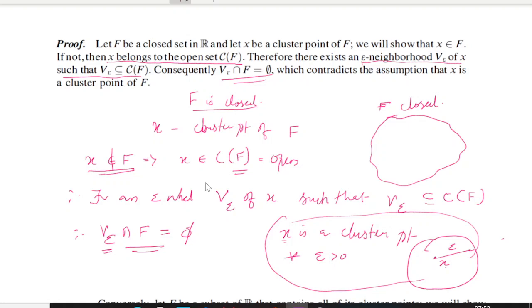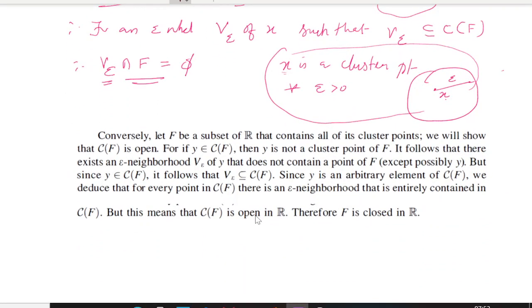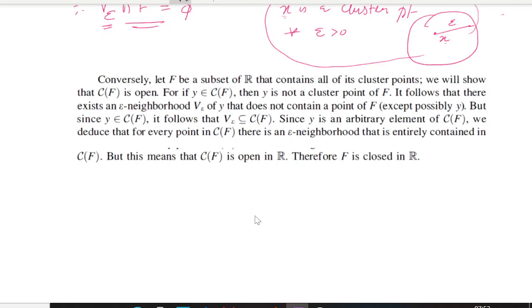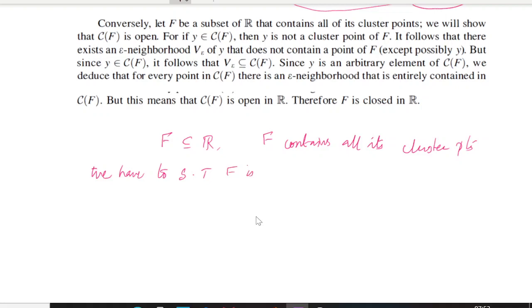Now we want to prove the other way. That is, we want to prove that if a set contains all its cluster points, then the set is closed. So conversely, we are assuming that f is a subset of R, and f contains all its cluster points. We want to show that this f is closed.